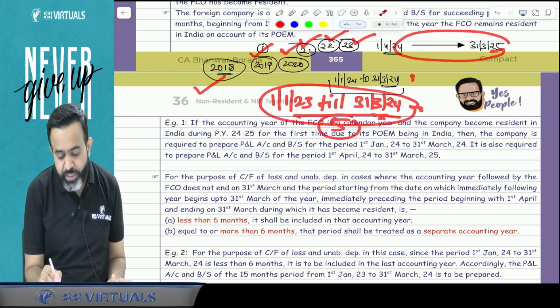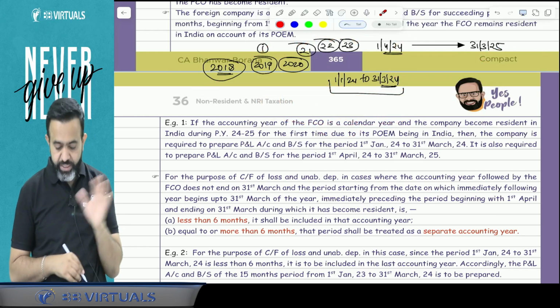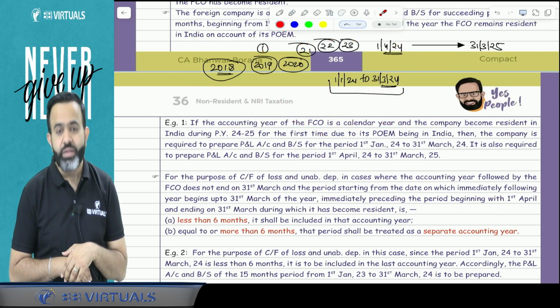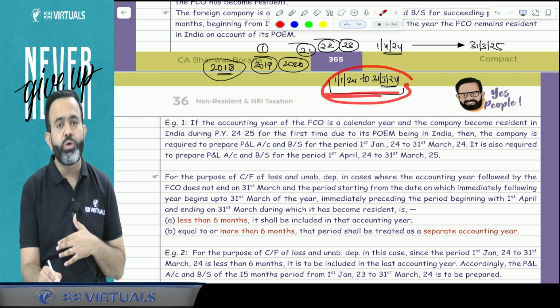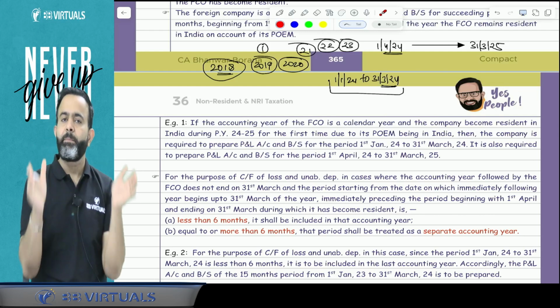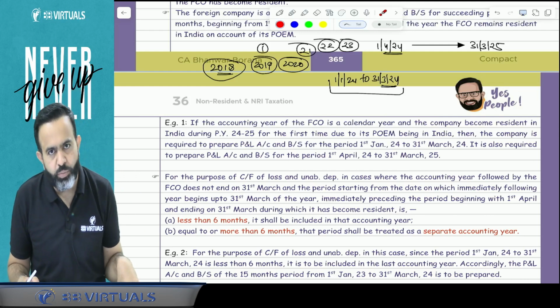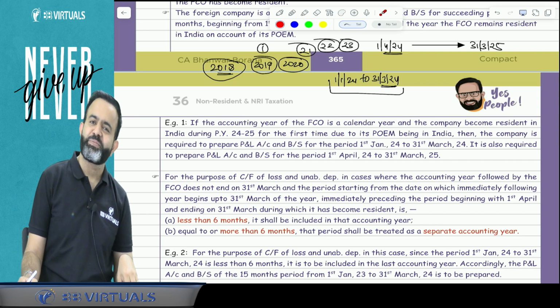But suppose if this particular period is 6 months or more, then what will happen? If this period is 6 months or more, then this will be treated as a separate accounting year for the purpose of set off and carry forward of the losses.